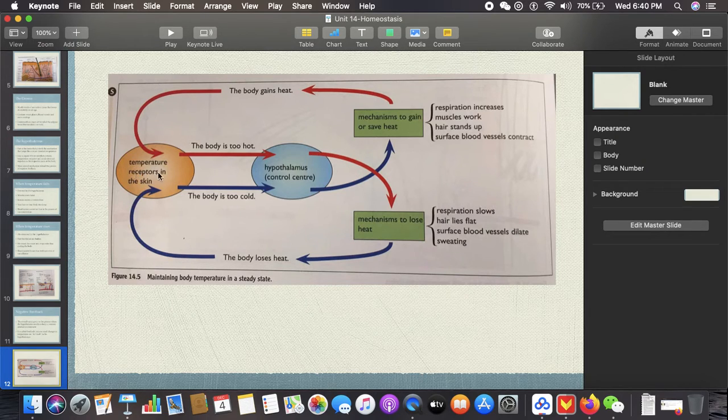And it goes back here, temperature receptors in the skin detect the degrees, and it's also fed back to the hypothalamus. Now, when the body's too cold, for example, your body temperature drops below normal, the hypothalamus detects it again and sends electrical impulses to the mechanisms to gain or save heat. So basically, respiration increases, muscles work, hair stands up, surface blood vessels contract, the body gains heat, and then it goes along again, basically.